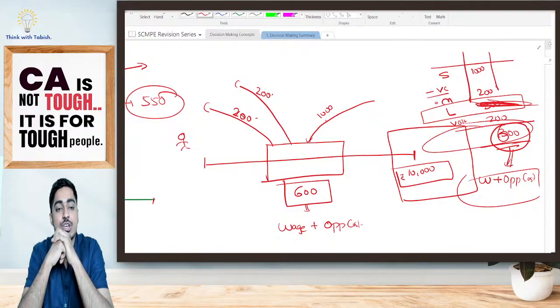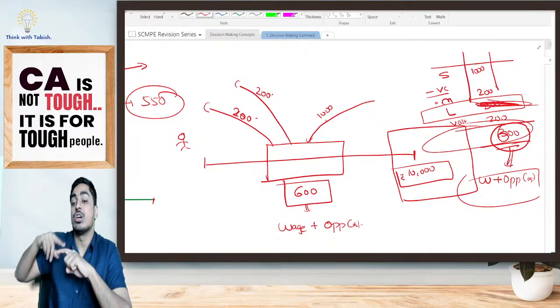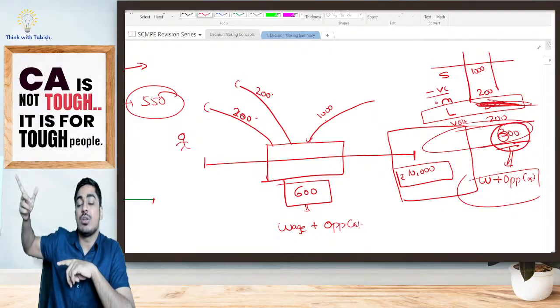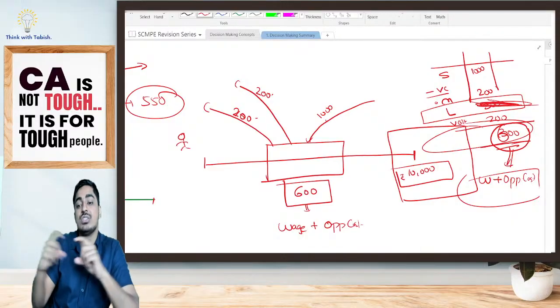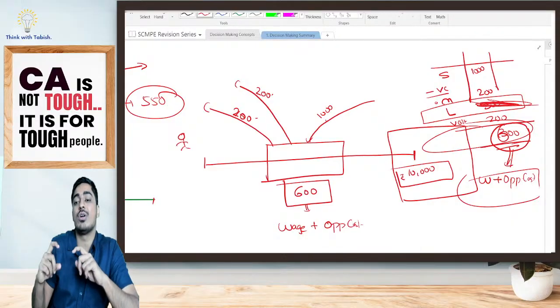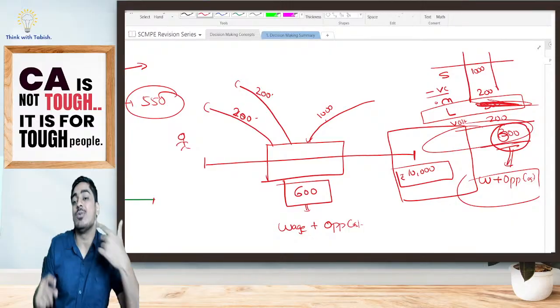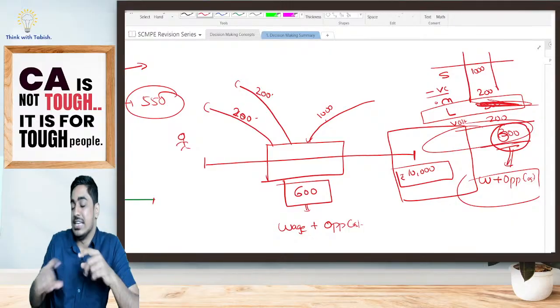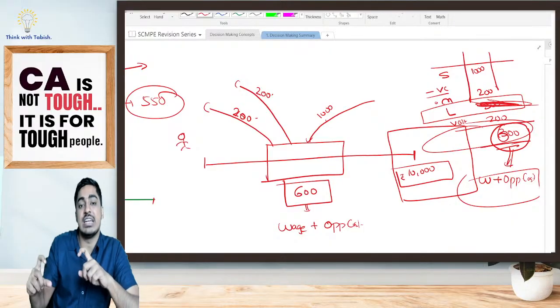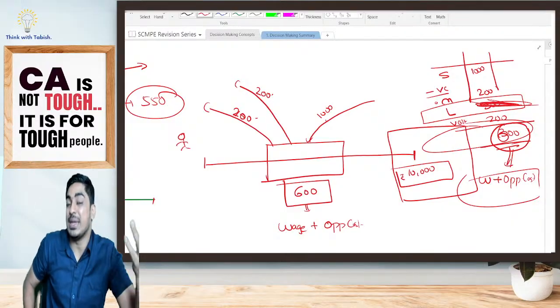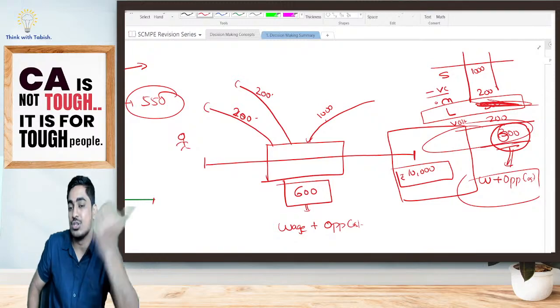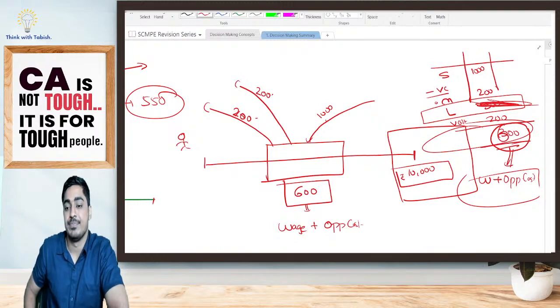Clear everyone? So what is happening? See, the labor cost I have shown there is just a notional cost. I have just reverse calculated it in my accounts. So the contribution that I have shown there is also a notional contribution. That means in reality, the contribution shown in my books is also getting lost. The labor cost which I was showing as paid, but in reality I have not paid, is also lost. So the total of that.